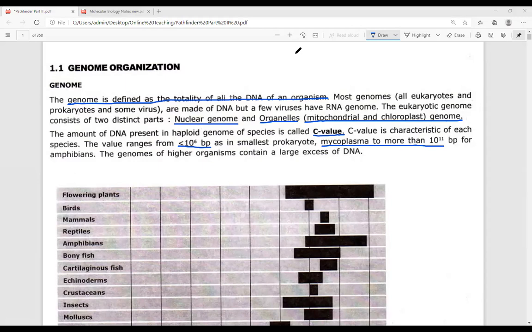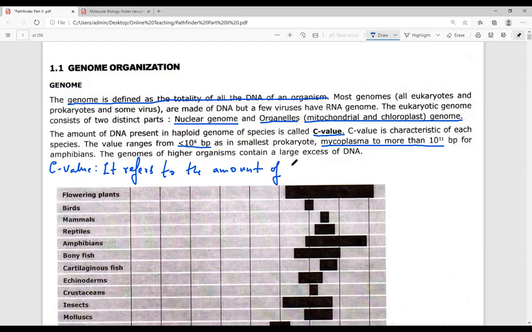So there is actually no relation between the amount of genetic material and the complexity of the organism, and this is referred to as the C value paradox. What is the C value? The C value refers to the amount of genetic material present in an organism. I have already told you what this C value is.